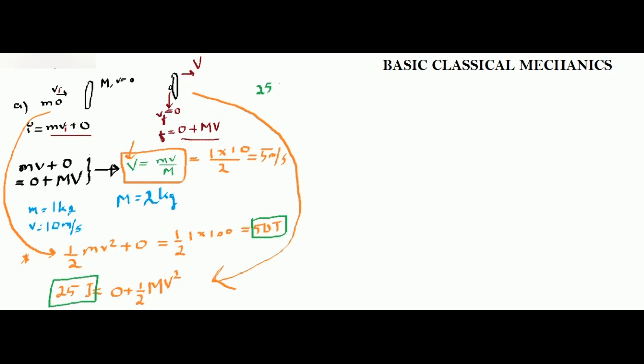Most of the time it goes to heat in a collision, or it can go to vibrations generated in the plate. If you take a steel plate and hit it, you see the steel plate starts vibrating. So these two factors are responsible for the loss of energy.